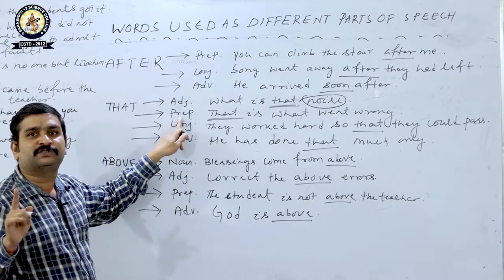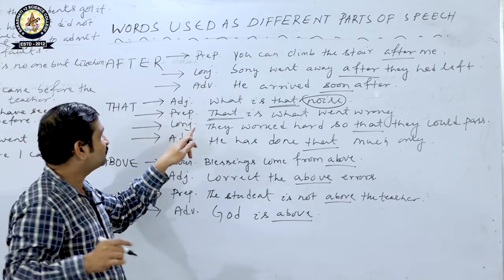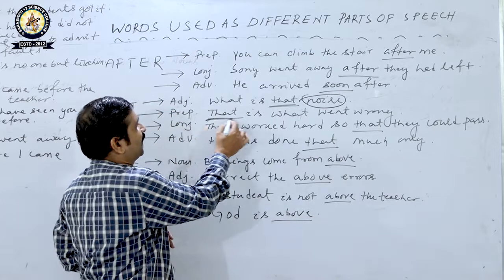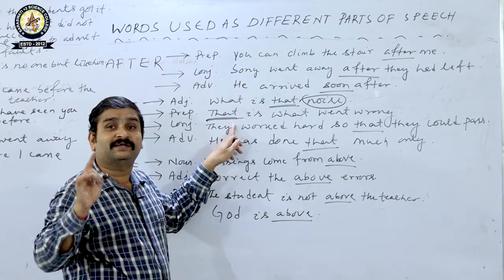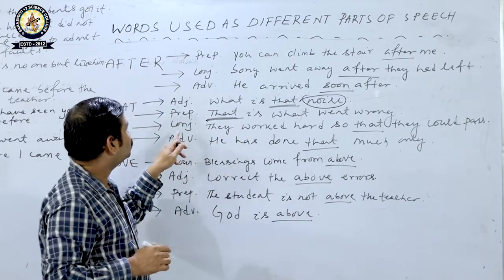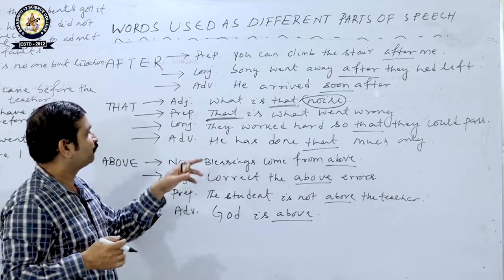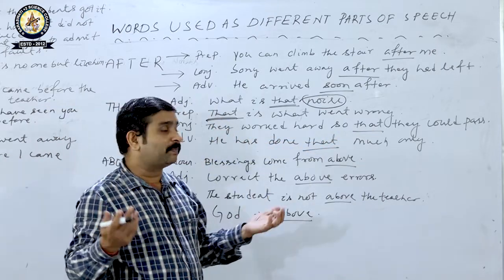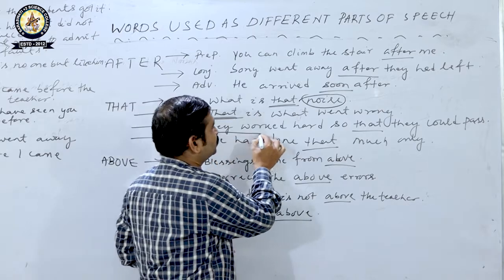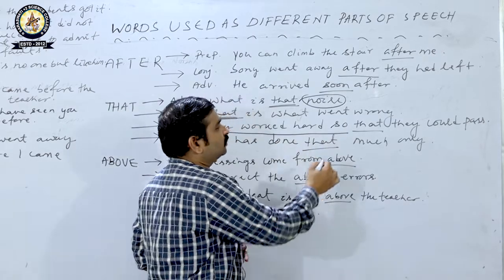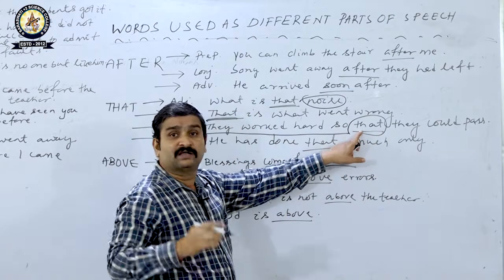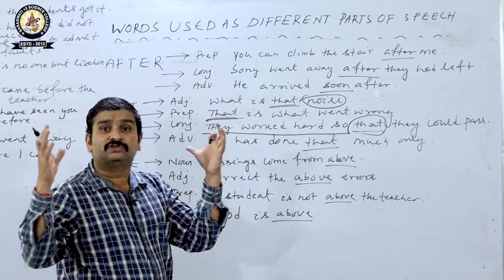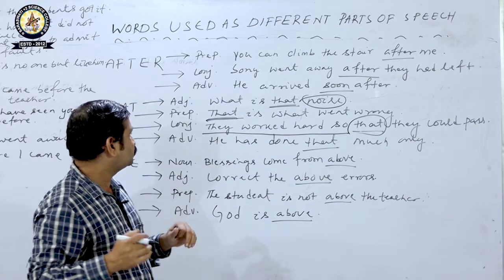The next one, pronoun. How can that be used as a pronoun? That is what went wrong. So, here it is a pronoun. Next one, conjunction means joining. They worked hard so that they could pass. Look at the first clause. They worked hard. So, here it is so that they could pass, another clause. So, it is working as a conjunction.